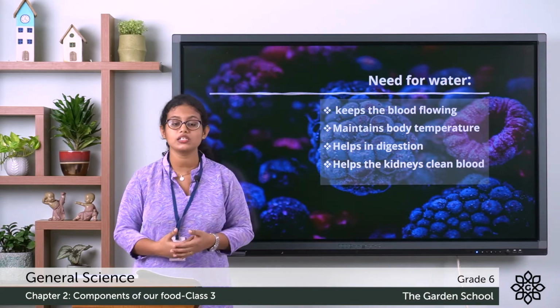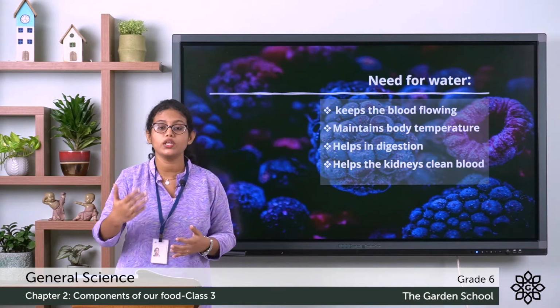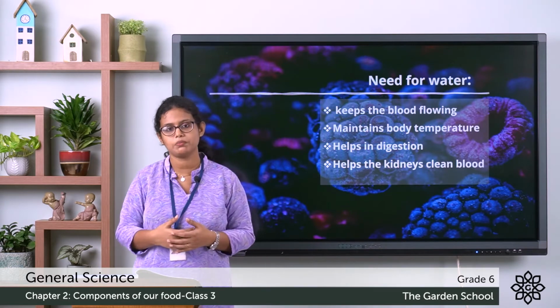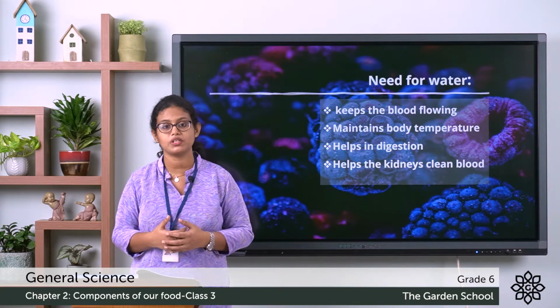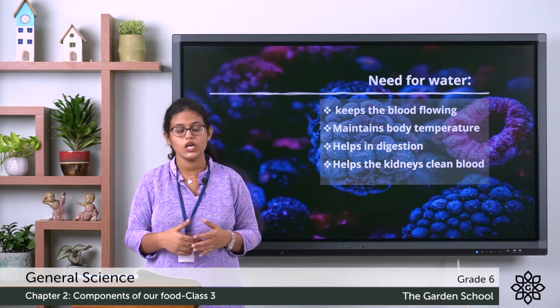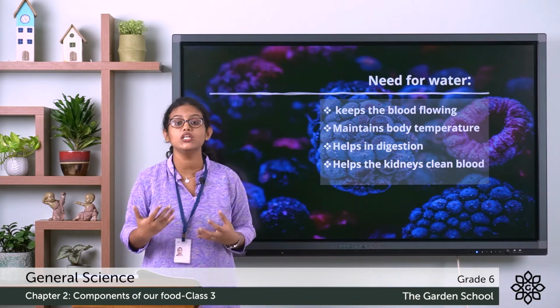The second point is that it maintains body temperature. What happens when your body temperature rises? Let me give you an example. When you exercise or play, after some time you start to sweat. Your body gets really hot.